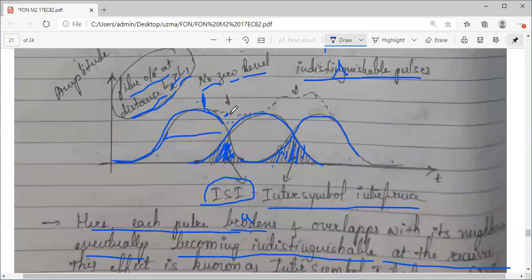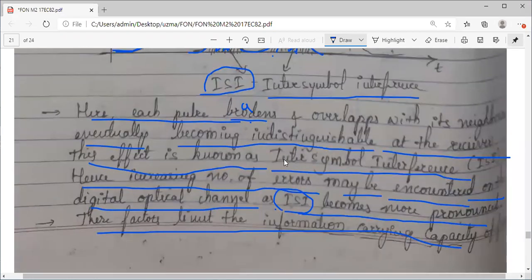The same thing I'm telling you here, you cannot identify what information you are sending. So the pulses will broaden so much, the dispersion will become so large, that this dispersion will limit the maximum possible bandwidth attainable by the optical fiber. How much will it limit? To an extent that you cannot identify what information you are sending. Okay.